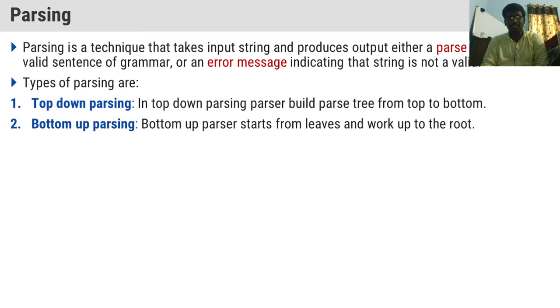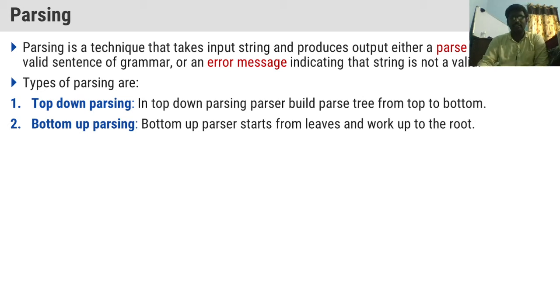And when we consider bottom up parsing, the same parser will start from leaves up to the root. It starts from leaves and it works until the root node. That is called bottom up parsing. So there are two types of parsers mainly, top down parsers and bottom up parsers.